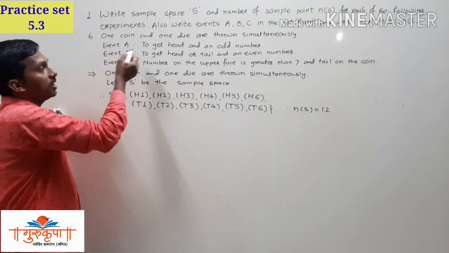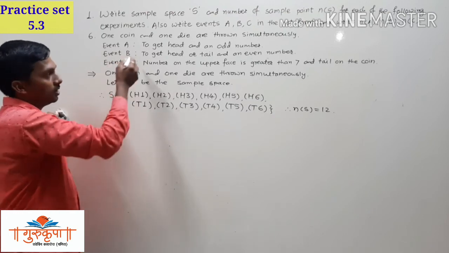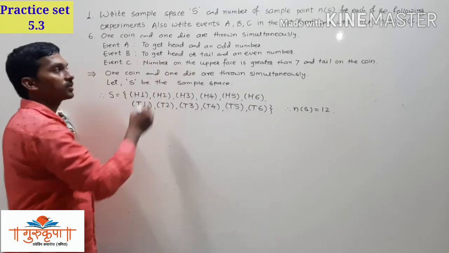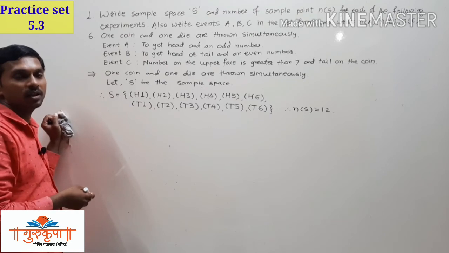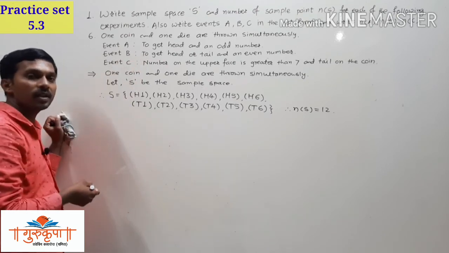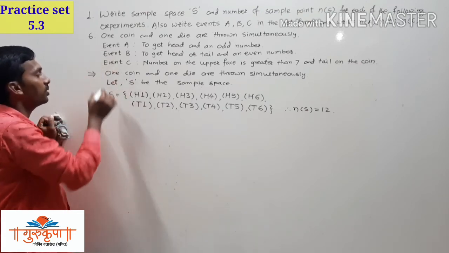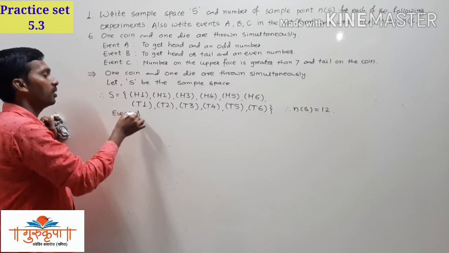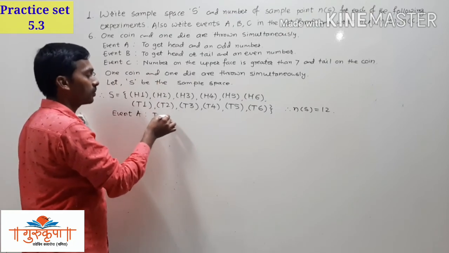Now we have to write the event A. It is to get head and odd number. Head is there on the coin and odd number is there on the die. So head and odd numbers only we have to include there. So first of all we will write the event here. Event A. What is the event A? To get head and an odd number.